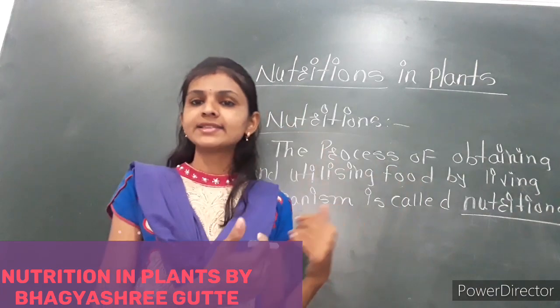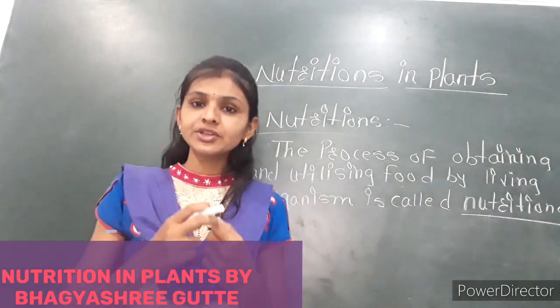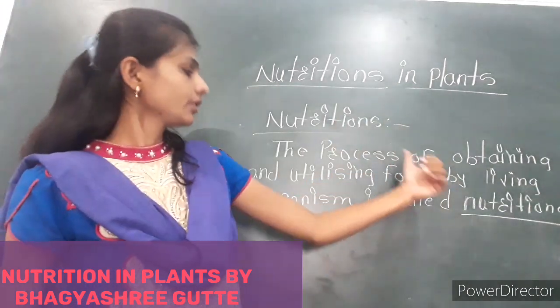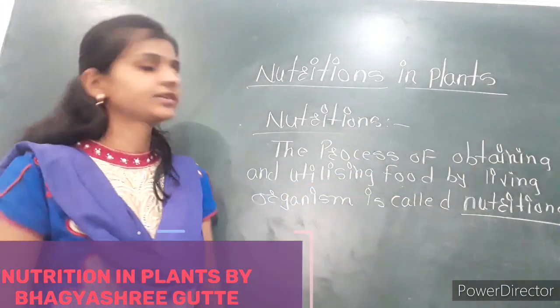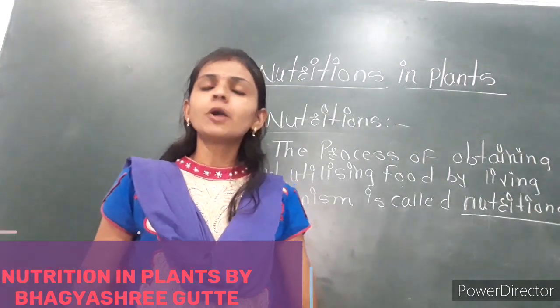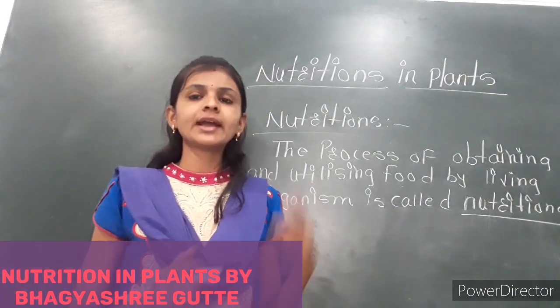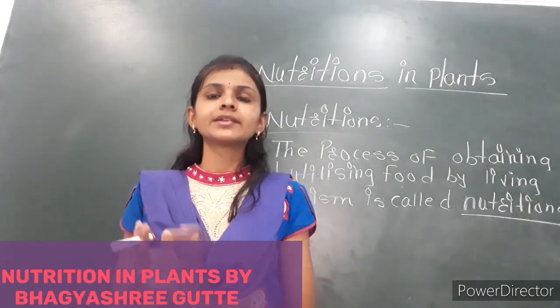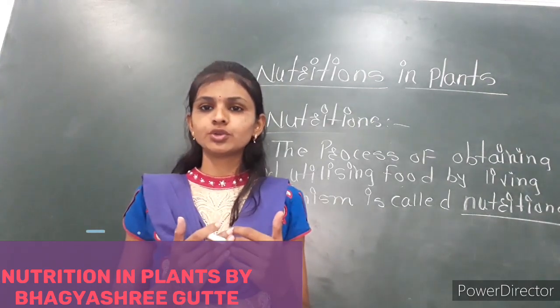Whatever food we get from the plant, the utilization of that food by the living organism is called nutrition. So I think your definition is clear. Now depending on the nutrition, there are two types of plants, because two types of plants give us nutrition.